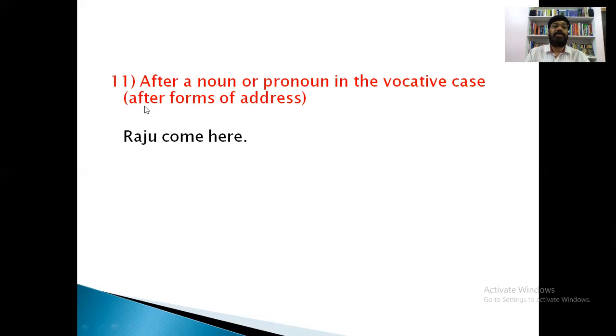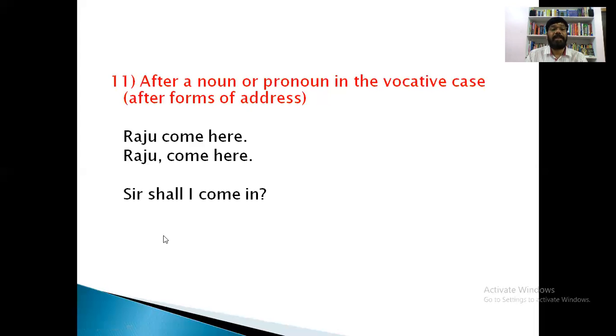This is the punctuation mark which is frequently used after a noun or pronoun in the vocative case, after forms of address. When we are introducing a sentence with a name, for example, Raju, come here. We are calling Raju. So when we are in the vocative case, when we are addressing someone, after that person we have to use a comma.